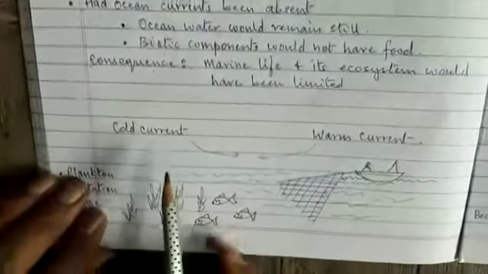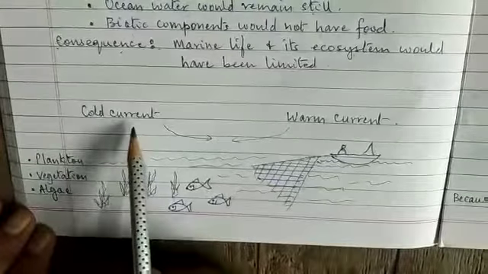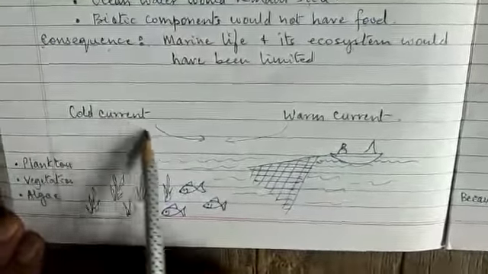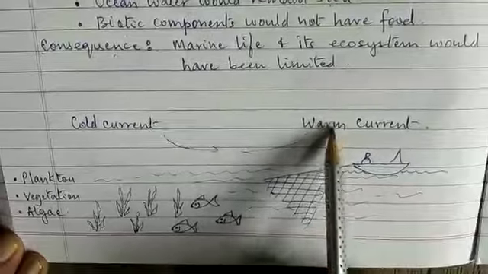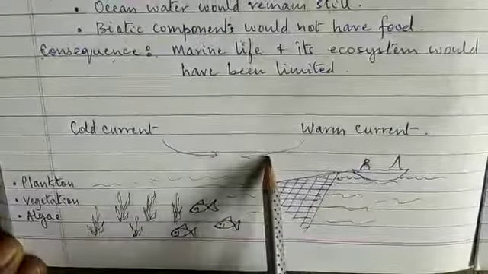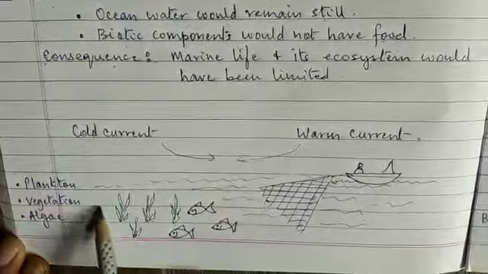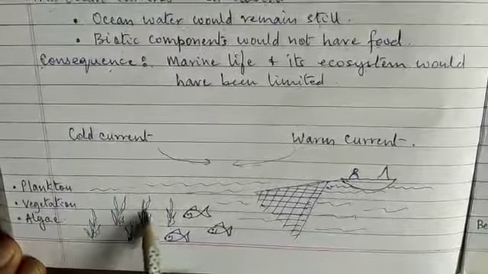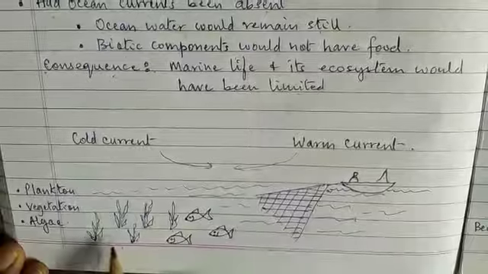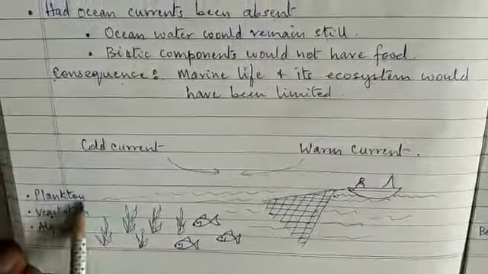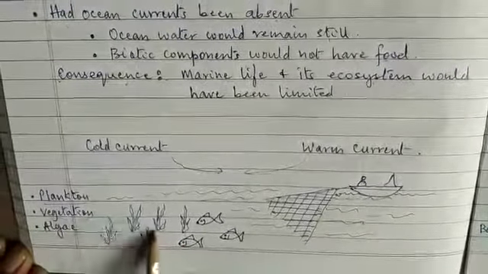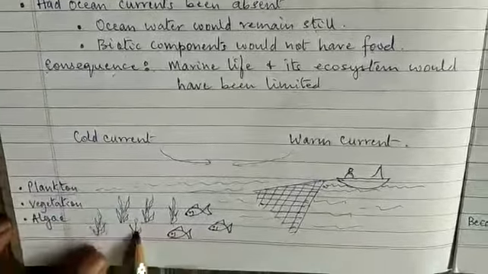I am explaining here what happens. When the cold currents and the warm currents meet, planktons, plants, vegetation and algae grow in the water, and this is the food for the fishes.